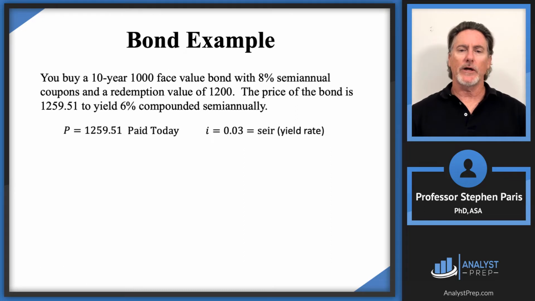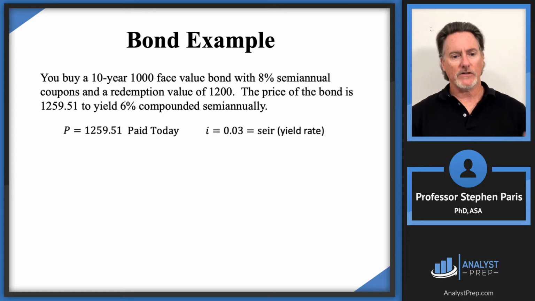The yield rate will always be the i value that I'm going to be using throughout the rest of the videos. The i value is always a periodic effective interest rate, unless you're told otherwise. The way it's worded in the problem is they gave me a nominal rate of 6% compounded semi-annually. I recognize that's equivalent to the 3% semi-annual effective interest rate, so that's the yield rate.